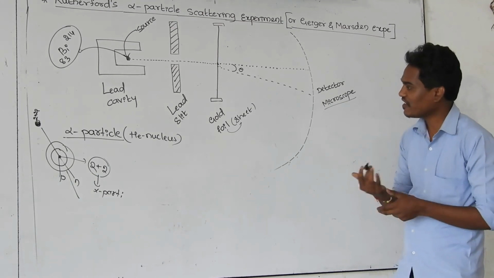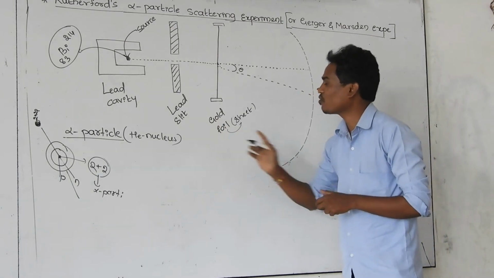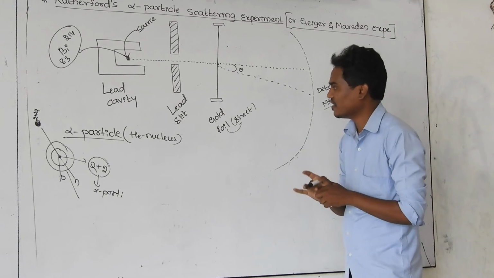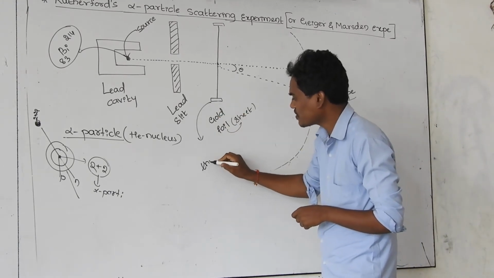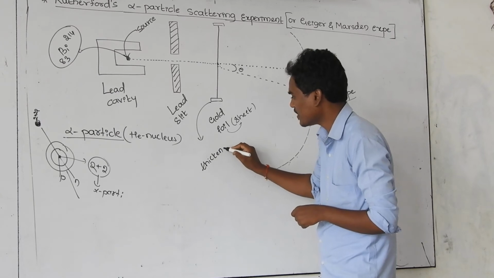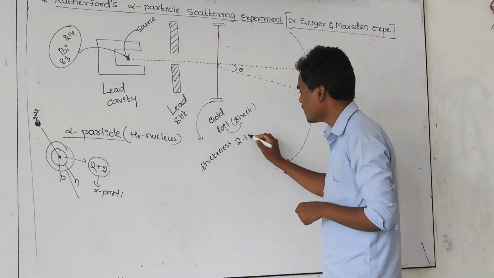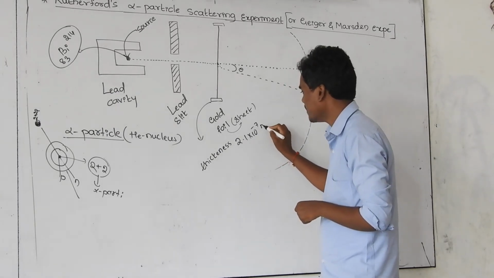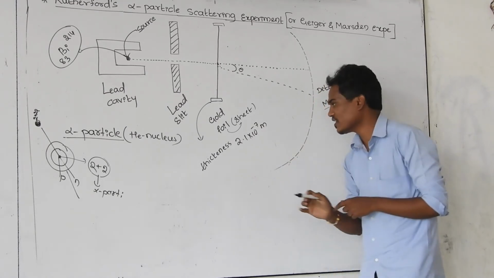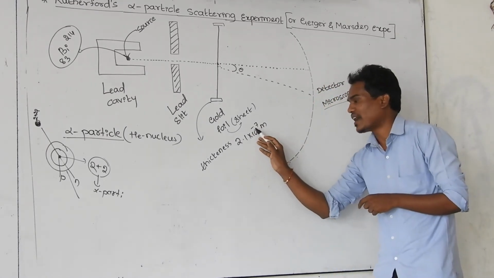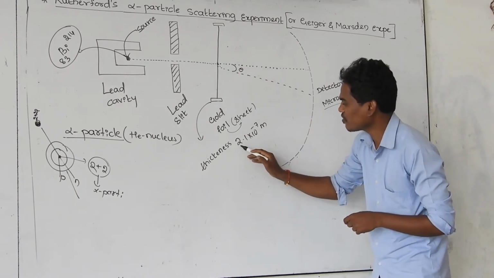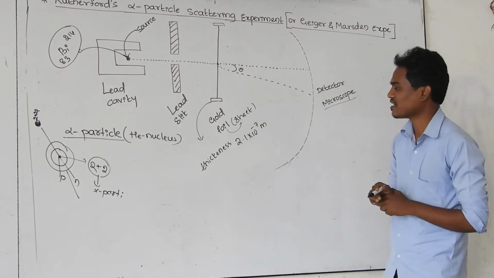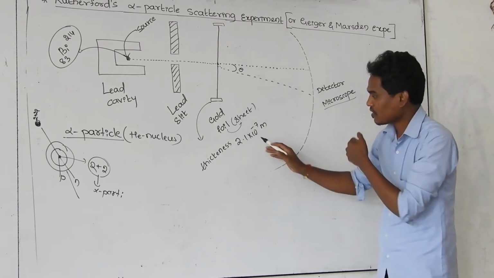Because of the heaviness of that gold nucleus, I use the gold foil, and it is very thin. Its thickness is around the thickness of this seed, that is 2.1 × 10 to the power of minus 7 meter. As you know very well, in scientific notation minus 7 means it is a very thin foil. That is the thickness of the gold foil.